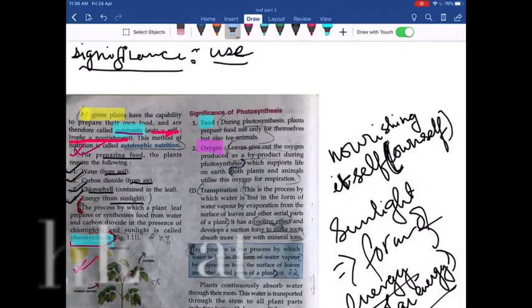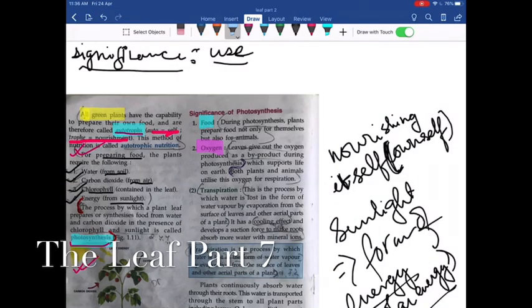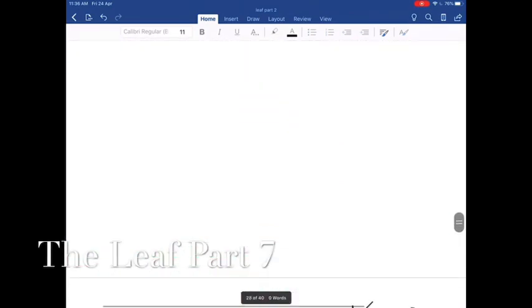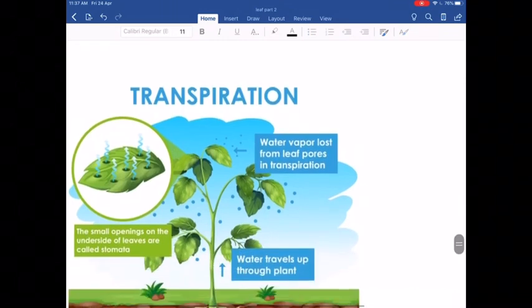Next, we are moving on to the next function of the leaf, that is transpiration. What is transpiration? First, let me show you the diagram of transpiration, then I will explain it to you. Here it is, transpiration.